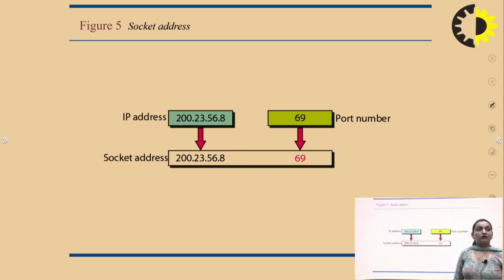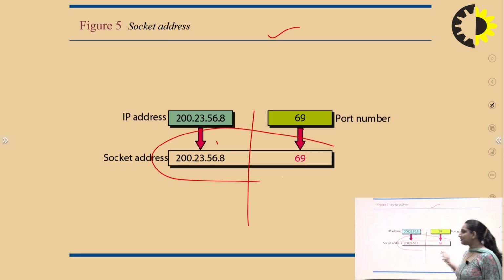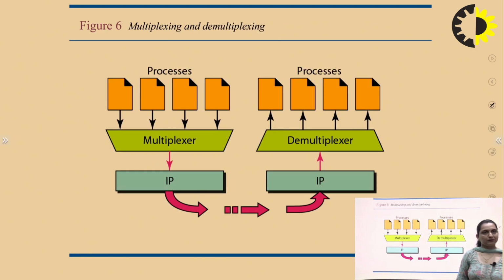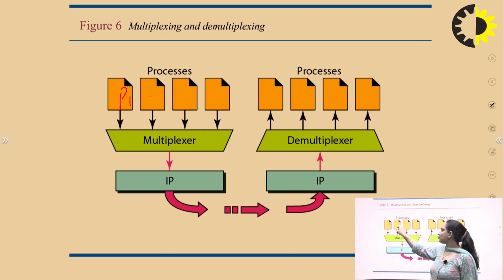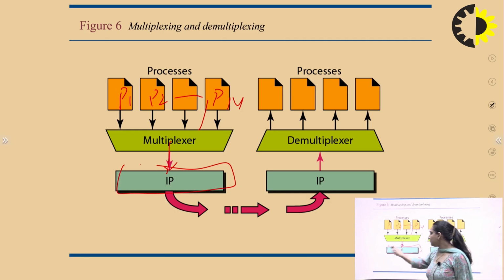We also have the socket address. When we combine the IP address with the port number, that is the socket address. In the transport layer, multiplexing and demultiplexing are used. Process 1, process 2, up to process n are multiplexed, combined together, and then sent using an IP.